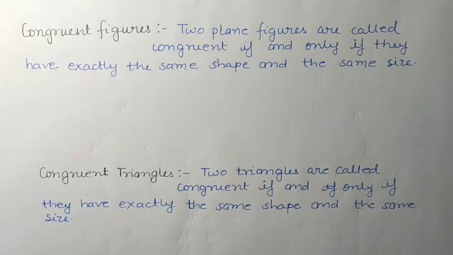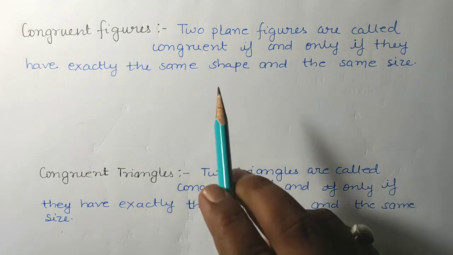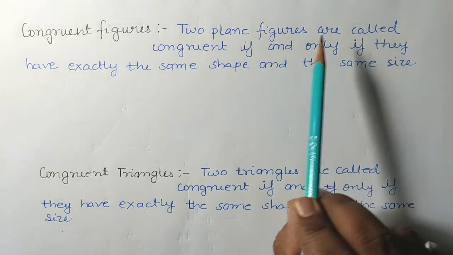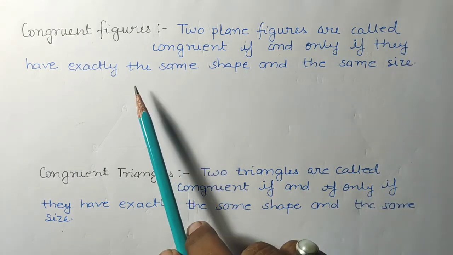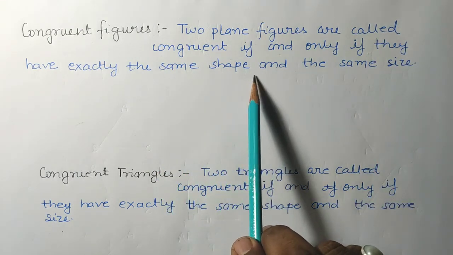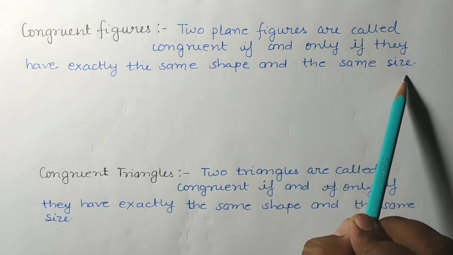Next topic is congruent figures. So what are congruent figures, students? Two plane figures are called congruent if and only if they have exactly the same shape and the same size.